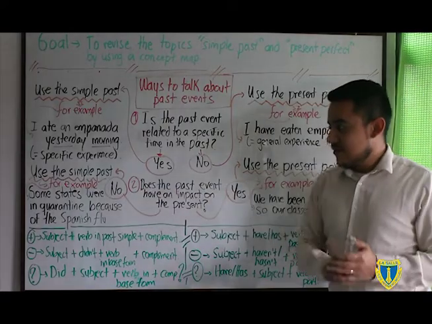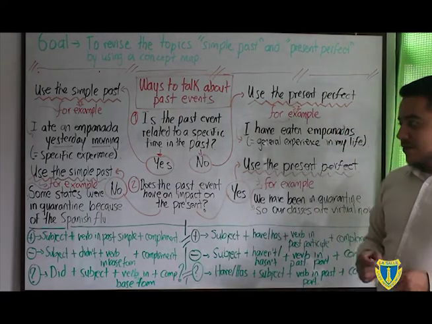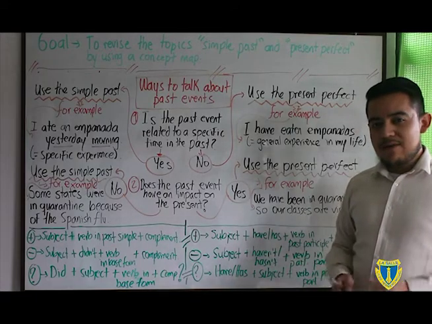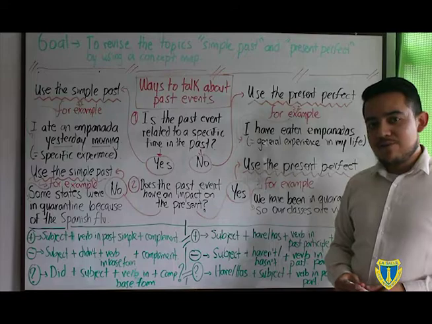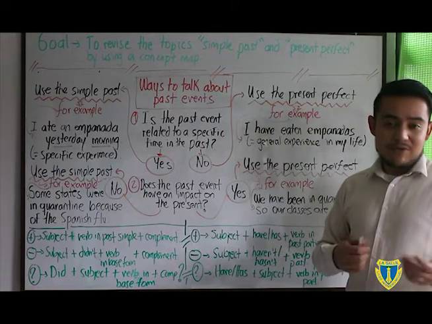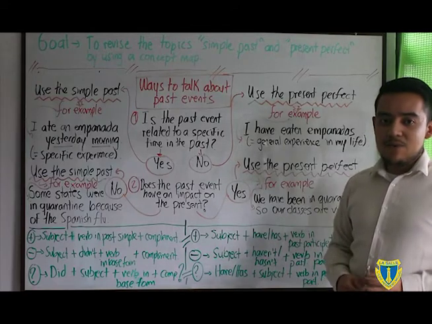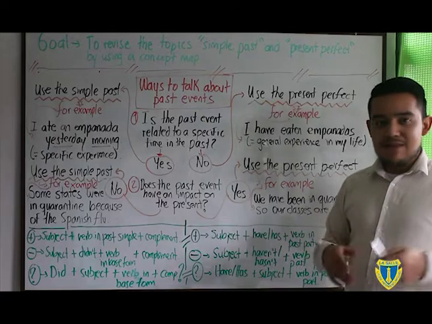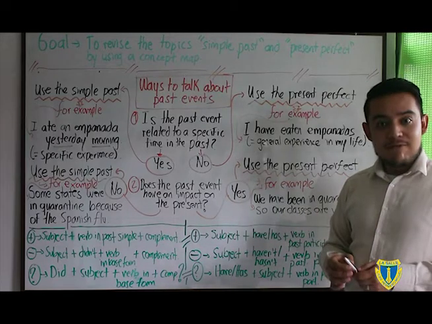In relation to the simple past, I also have an example. Maybe some of you have heard or have read in the news about the Spanish flu, which was a very important and also disastrous pandemic in our life, okay?